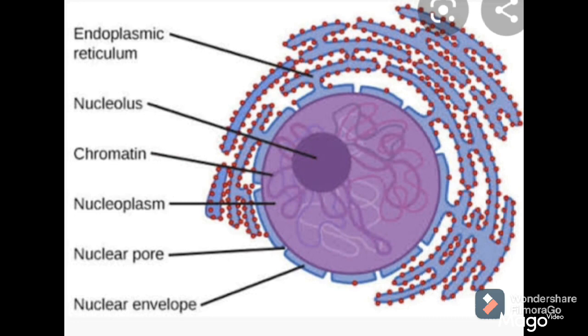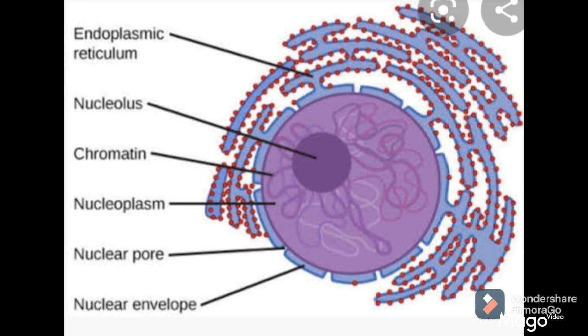Then what is the function of nucleoplasm? Function of nucleoplasm is to maintain shape and structure of nucleus. Then nucleolus and chromatin material are embedded in the nucleoplasm. In cytoplasm, many cell organelles are just embedded. As like that, in nucleoplasm, chromatin material and nucleolus are just embedded.